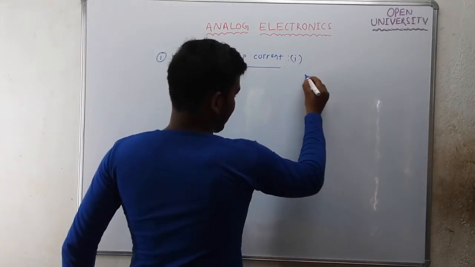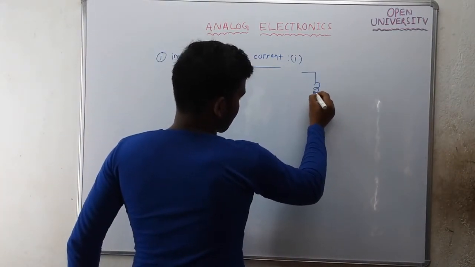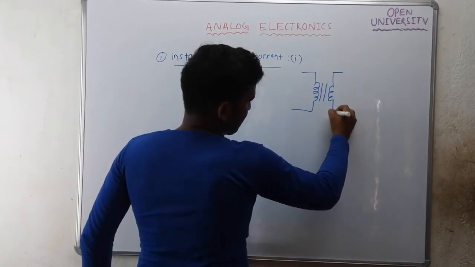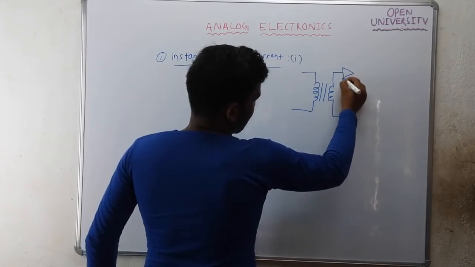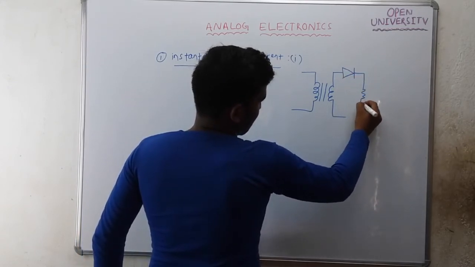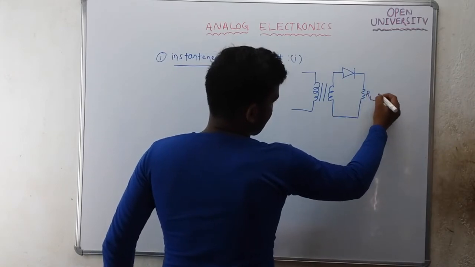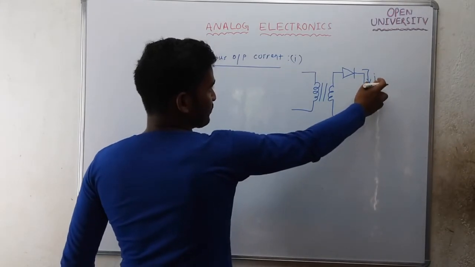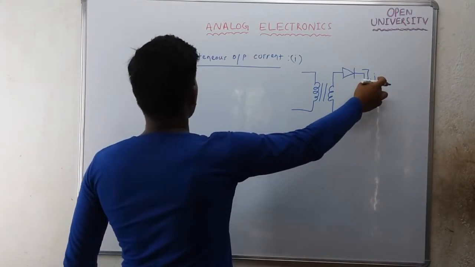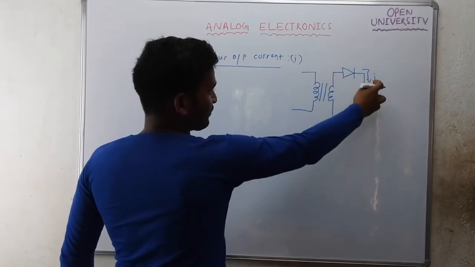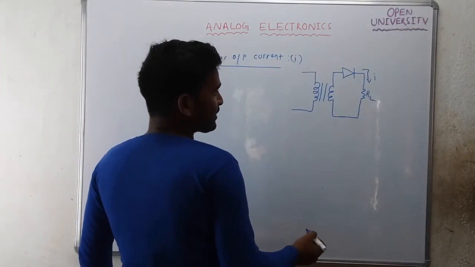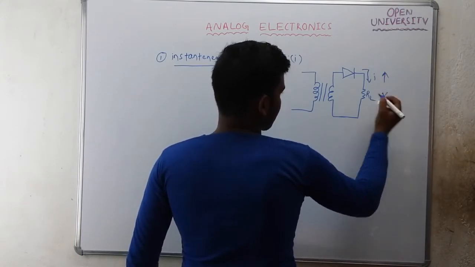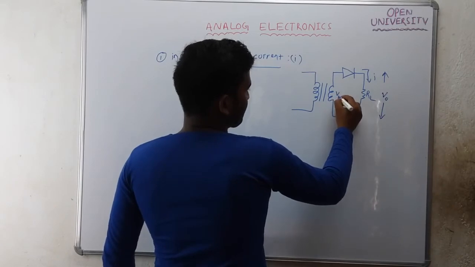You see the half wave rectifier? It is something like this. This is RL. This current is your output current. I'm denoting it with I. I am calling it the instantaneous output current, and this is your output voltage. This is your VI.